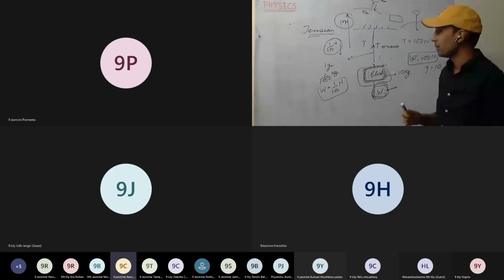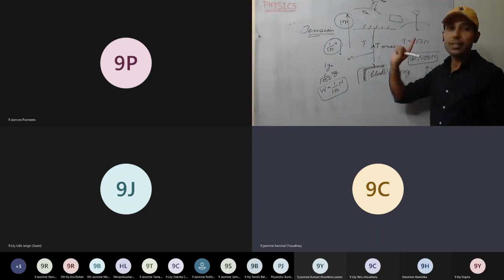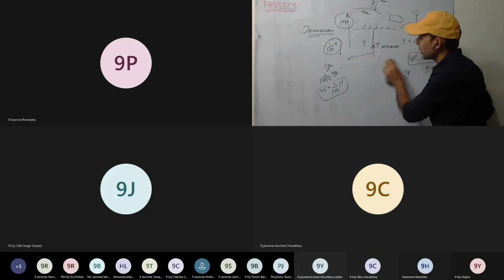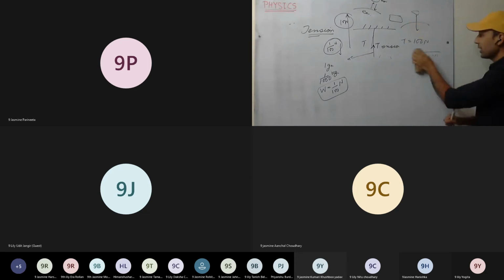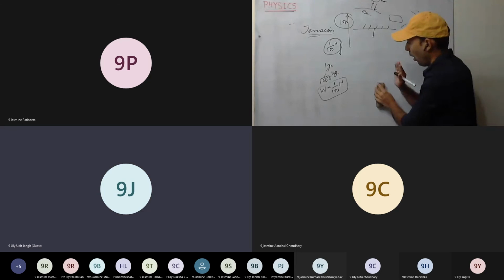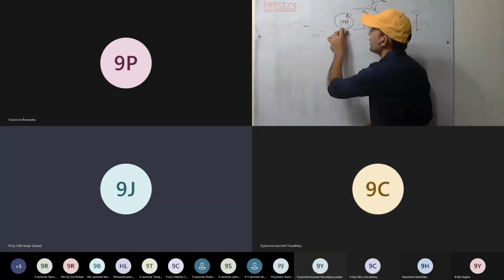Sir, in space, every planet has gravitational force. Yes, everything which has mass has gravitational force. So gravitational force is a property of mass. If mass is there, there will be gravitational force. The more the mass, the more the gravitational force.